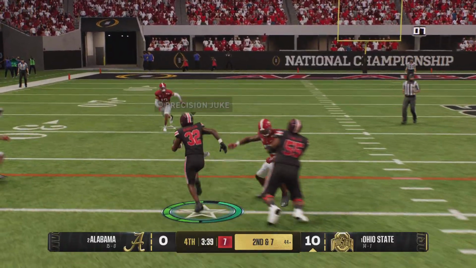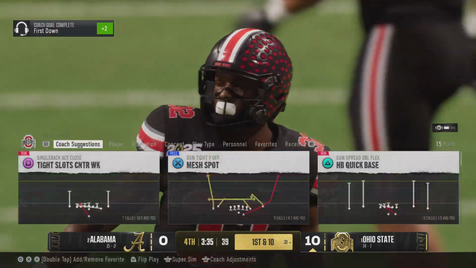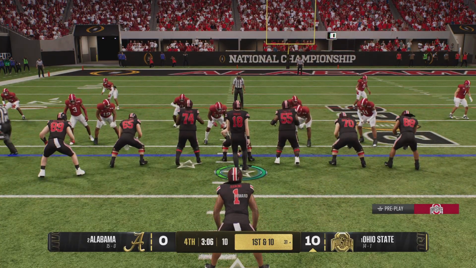And, of course, they'll work the clock here, keep it on the ground. They bring him down, but that gain moves the ball all the way to the 31. Buckeyes line up on 1st and 10 now.